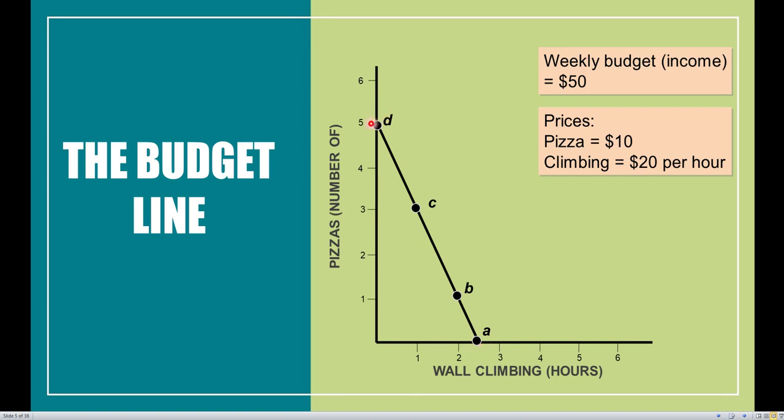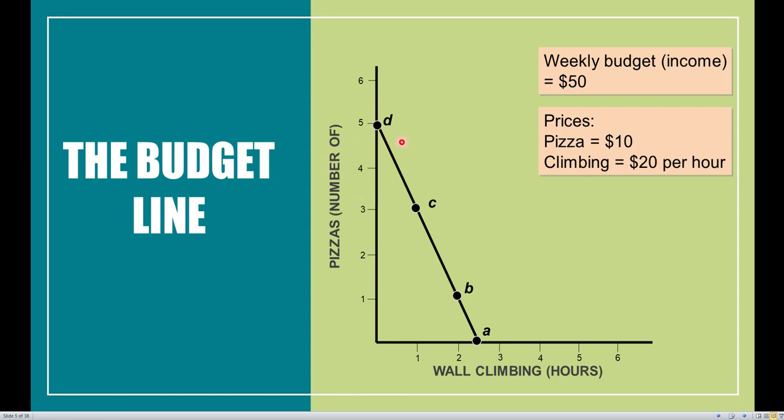Point D tells us that we're consuming 5 pizzas and 0 hours of wall climbing, and point A is going to be 2.5 hours of wall climbing and 0 pizzas. So point A, point D, and then we connect these 2 dots together with a line. This line right here is going to be our budget line. Remember that this budget line tells us these are all combinations of these 2 goods that we can consume where we are using up all of our income.